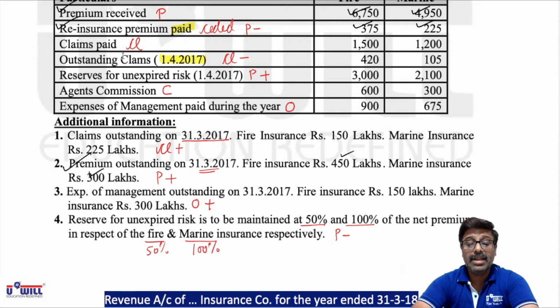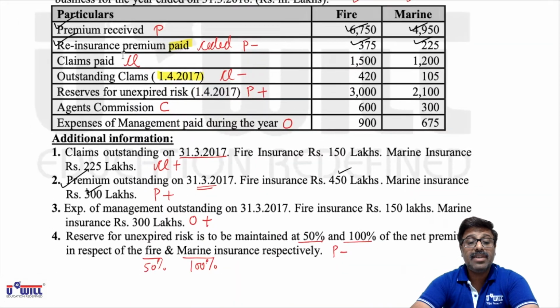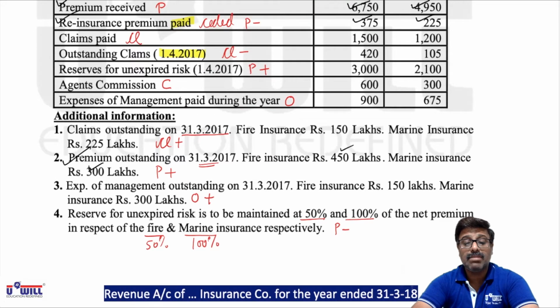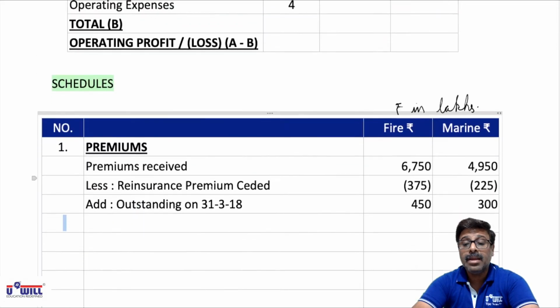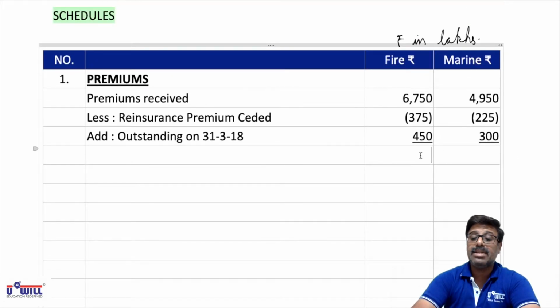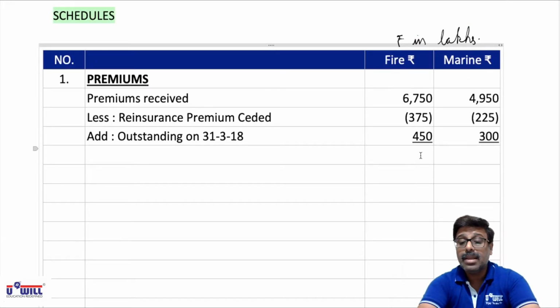150, 450 and 300 lakhs. Thereafter, we have to take adjustment 4. Adjustment 4 is also related to reserve for unexpired risk. So both of these reserves, opening balance and closing balance, now we will take in consideration. But first we will do the total of these amounts, because net premium is required before calculating that reserve of 50 or 100%. So 6750 minus 375, that is 6375 plus 450, that is